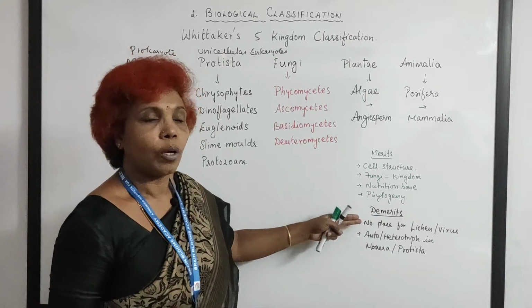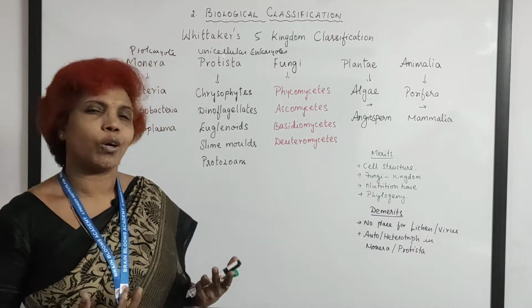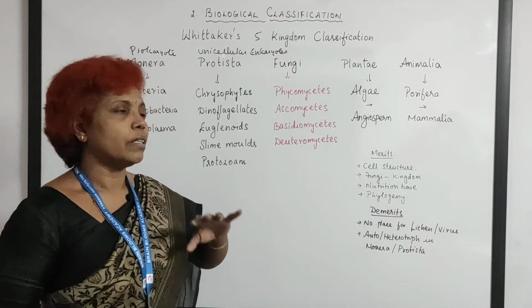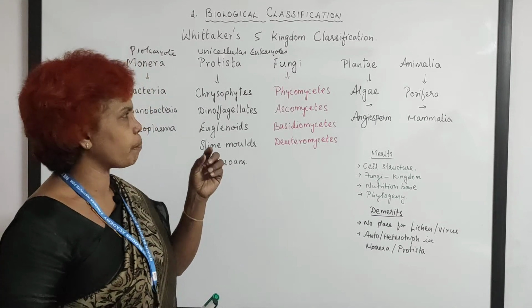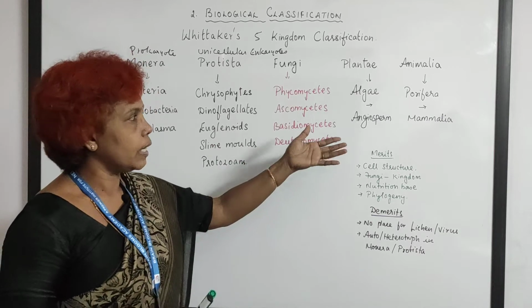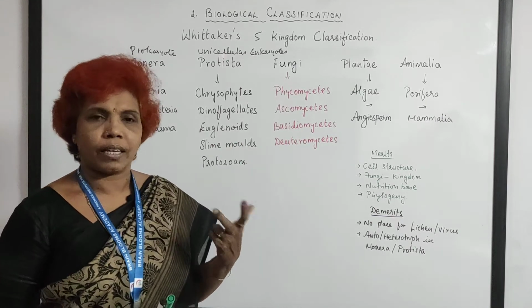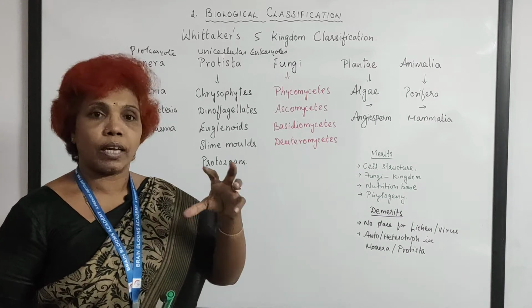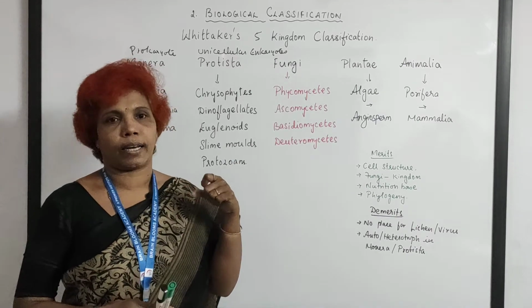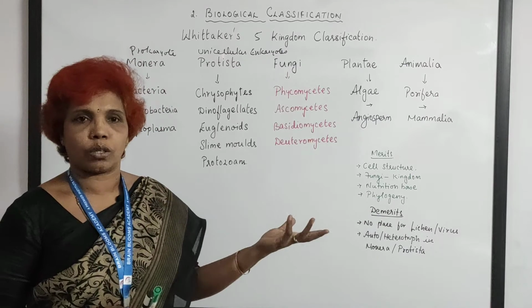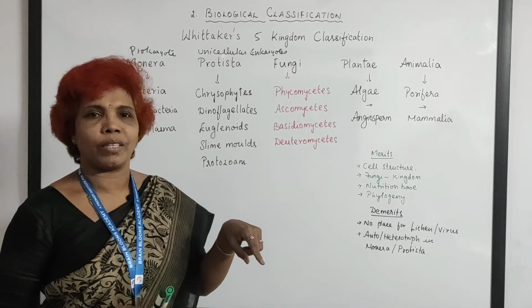But when you talk about a demerit, what would be the demerit? The demerit in the sense is there is no place. He didn't place virus and lichen anywhere. Of course, virus, you can say that only in the host body it has got a life. Otherwise, there is no life outside the host body. But what about the lichen?